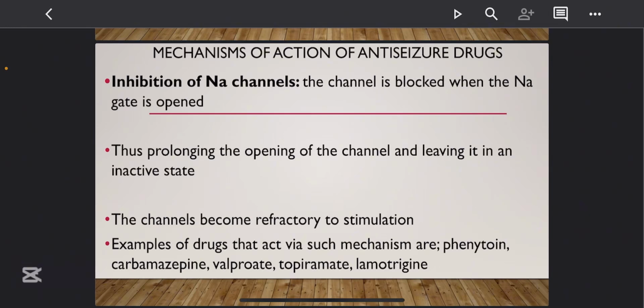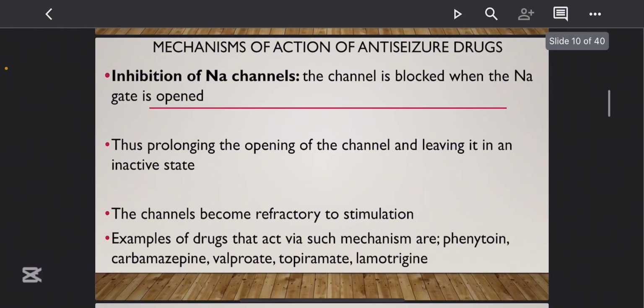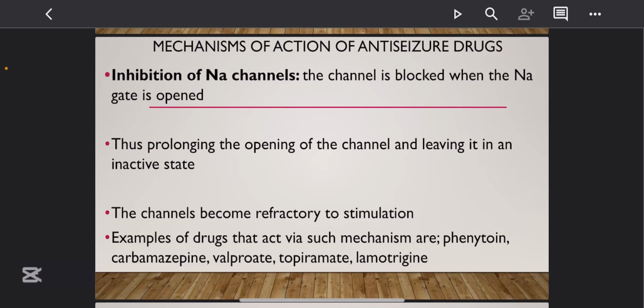They include phenytoin, which is an example of hydantoin; carbamazepine, an example of what? Iminostilbene. Valproate or valproic acid is an example of aliphatic carboxylic acid. Topiramate and lamotrigine are examples of newer agents. So you can see these are the drugs that inhibit sodium channel.